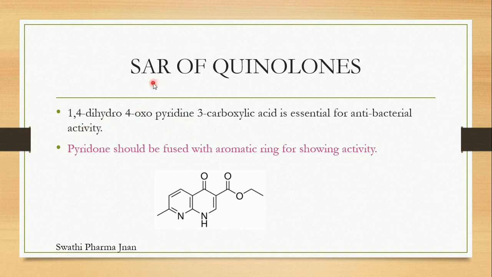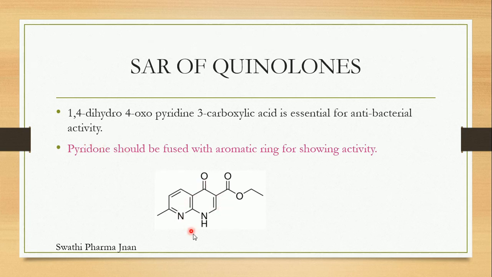Today's topic is SAR of quinolones. This SAR of quinolones is very important in urinary tract anti-infective agents. The first point under SAR of quinolones is that 1,4-dihydro-4-oxopyridine-3-carboxylic acid is essential for antibacterial activity. 1,4-dihydro means the first position and fourth position are dihydro; at the fourth position the oxo group is present, and the 3-carboxylic acid COOH group is compulsory for all the quinolone derivatives, which is essential for showing the antibacterial activity.